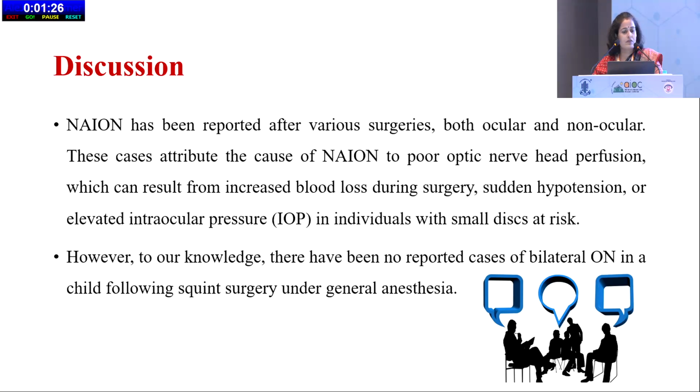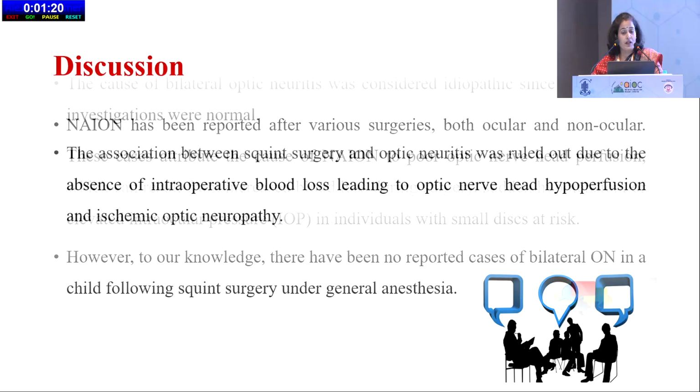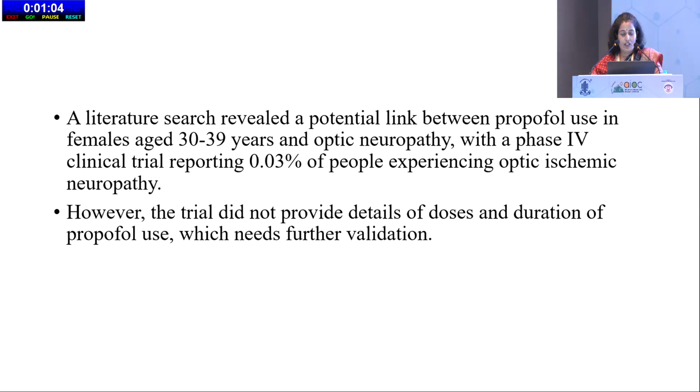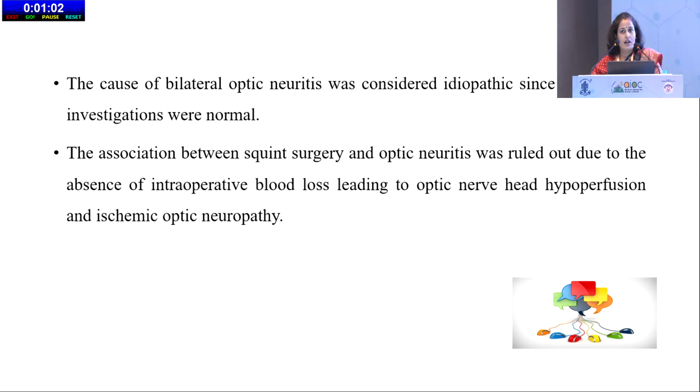This is the rarest of rare. There is no report we have seen of bilateral optic neuritis after general anesthesia. The bilateral optic neuritis was idiopathic, but as the patient developed it immediately after the GA, we investigated everything and could not find a direct association with the squint surgery, because the surgery was uneventful.